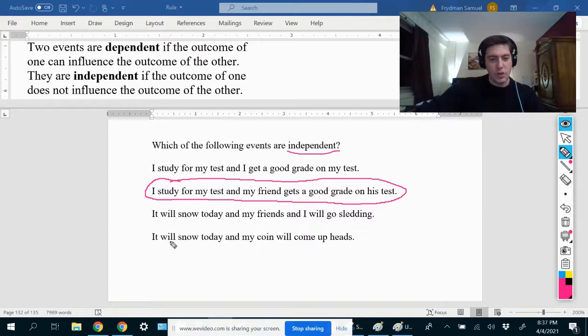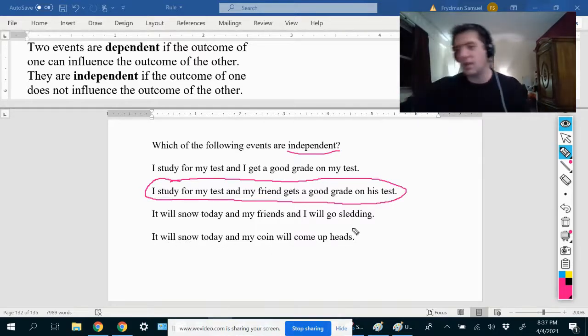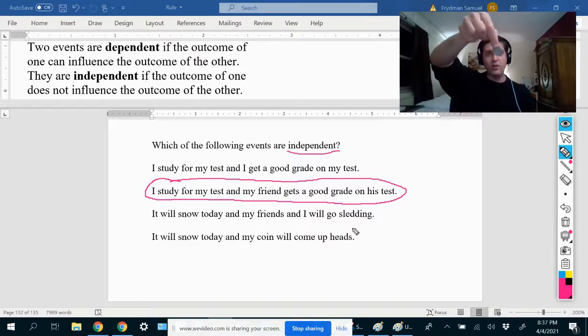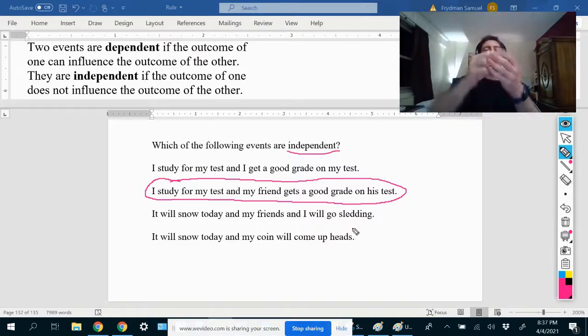And finally, it will snow today and my coin will come up heads. So imagine that I have a coin over here. You don't have to imagine it. I'm showing you I do have a coin. I'm rich. I have a quarter. So if it snows today, is that going to affect the outcome of my coin toss?